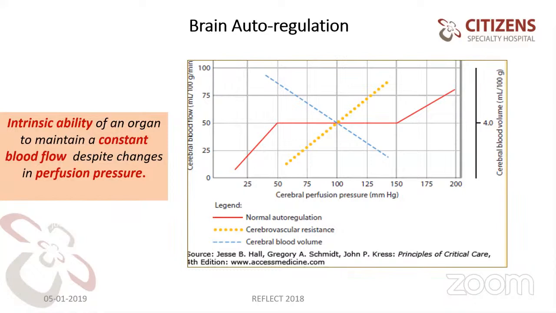If you see here on the y-axis, on one side there is cerebral blood flow and cerebral blood volume. As the cerebral blood volume is increasing, the resistance also increases. So cerebral blood flow increases and cerebral resistance also increases. But here, because of the autoregulation, perfusion pressure is maintained well. Next slide, sir.